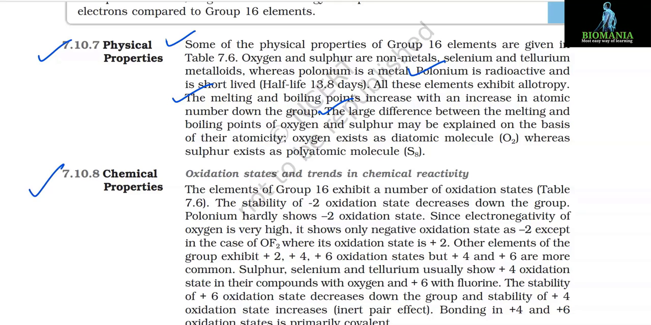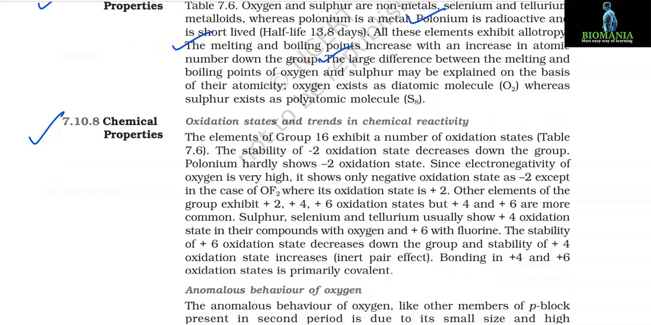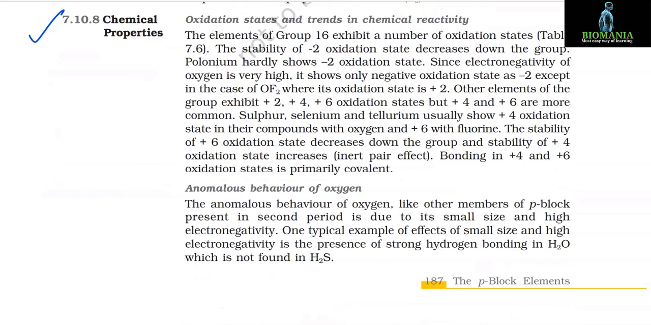7.10.8 Chemical properties. Oxidation states and trends in chemical reactivity. The elements of group 16 exhibit a number of oxidation states, Table 7.6. The stability of -2 oxidation state decreases down the group. Polonium hardly shows -2 oxidation state. Since electronegativity of oxygen is very high, it shows only negative oxidation state as -2 except in the case of OF2 where its oxidation state is +2.